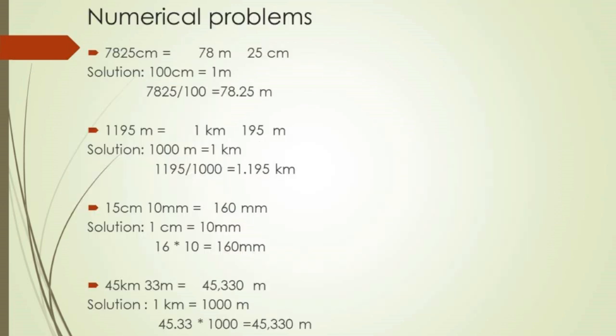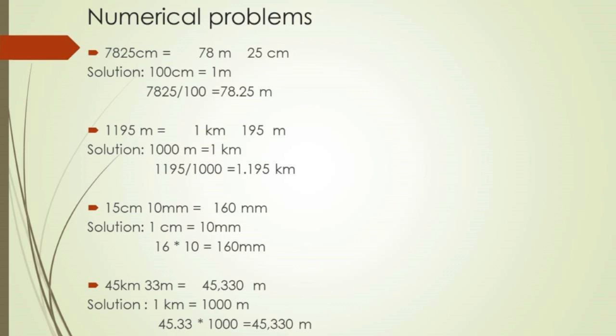Let's see some numerical problems. 7825 centimeter is equal to dash meter and dash centimeter. So how to convert this? Simply, 100 centimeter is equal to 1 meter. So 7825 divided by 100 will give you the value in meter. So 78.25 meter. So 78 meter and 25 centimeter is the answer.